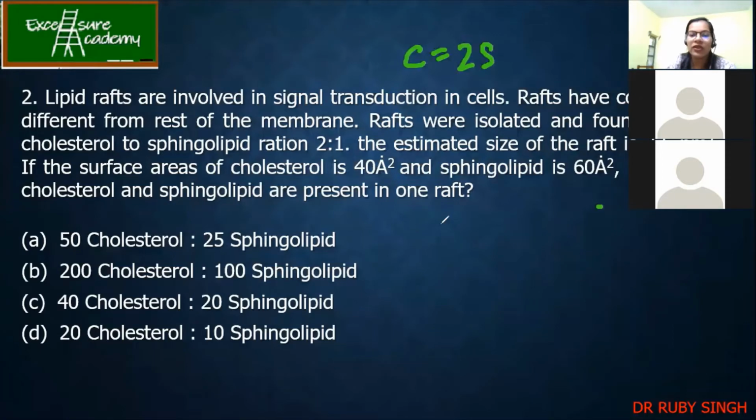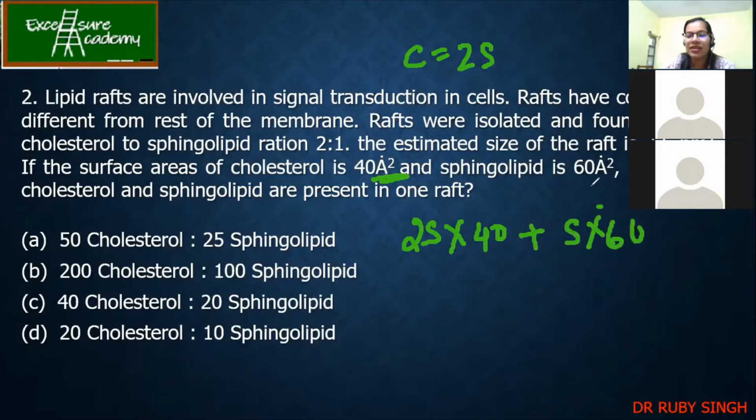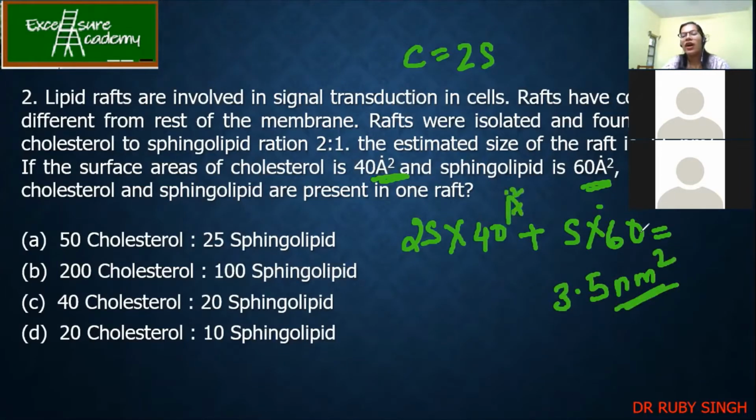So cholesterol can be written as 2S into 40 angstrom plus S into 60 angstrom equals 3.5 nanometer square. Now this is in nanometer and these are in angstrom, so I cannot proceed unless both sides have the same units. So what am I going to do?